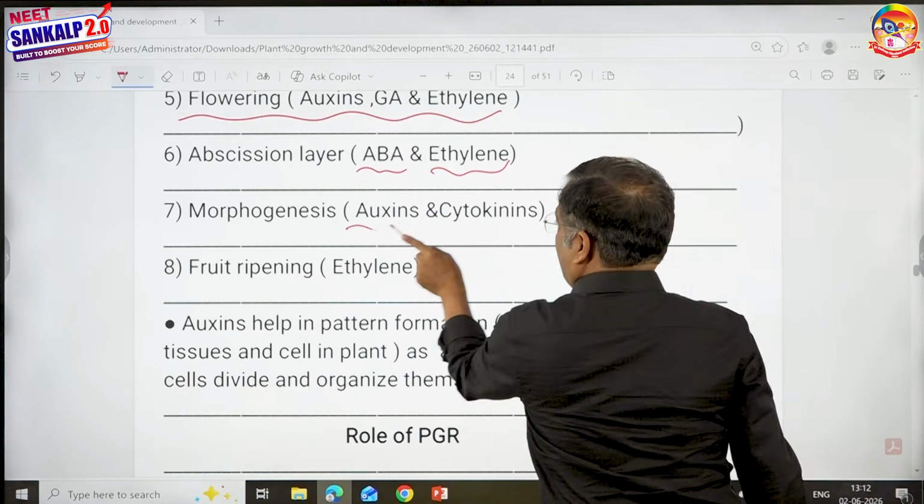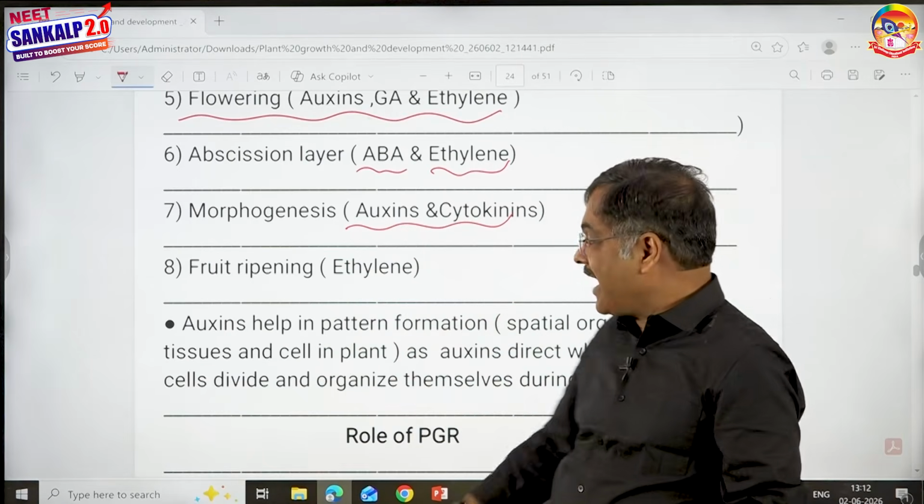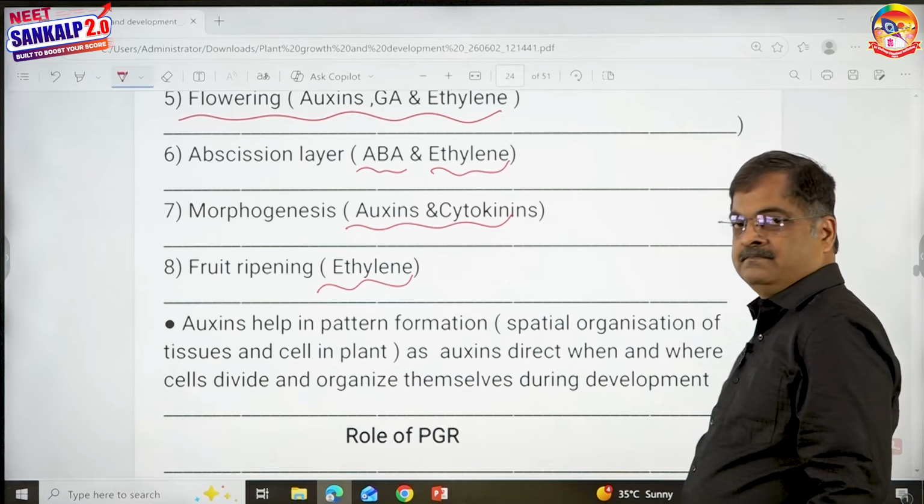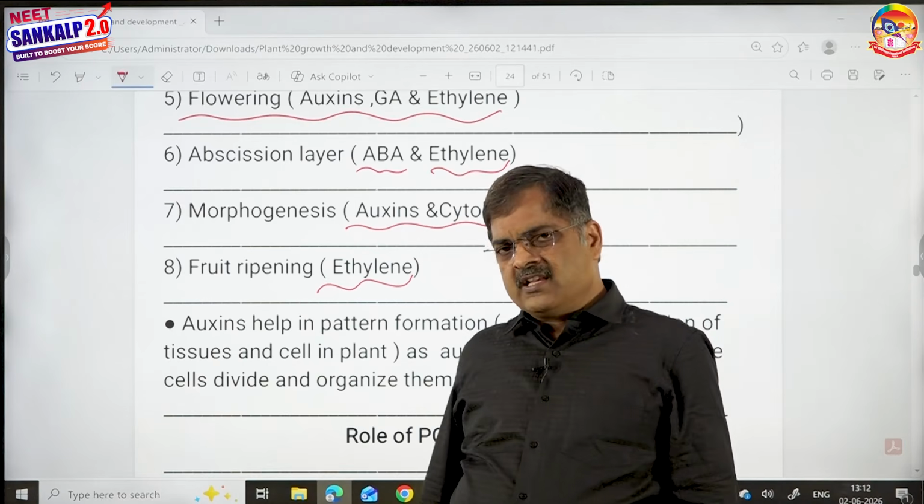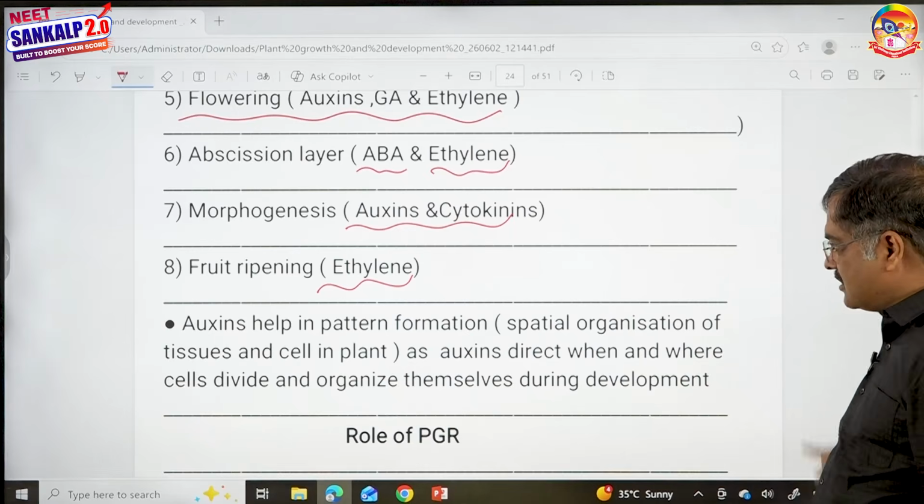Morphogenesis means development of root from callus and stem from callus, by auxins and cytokinins. Fruit ripening, ethylene. It's too early, isn't it, to know all this. Once I go into the hormones, you'll be knowing it, but by this time you know all this.